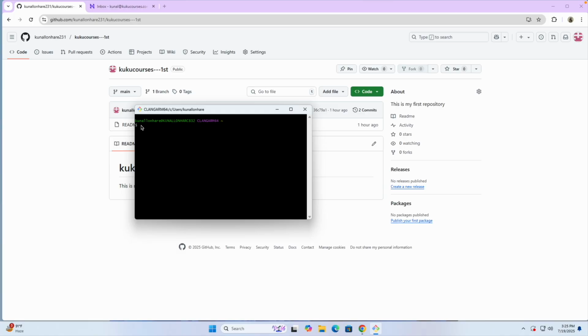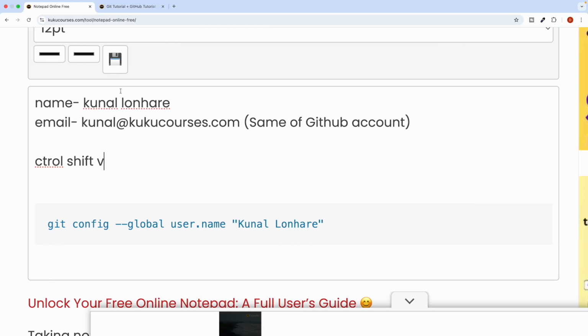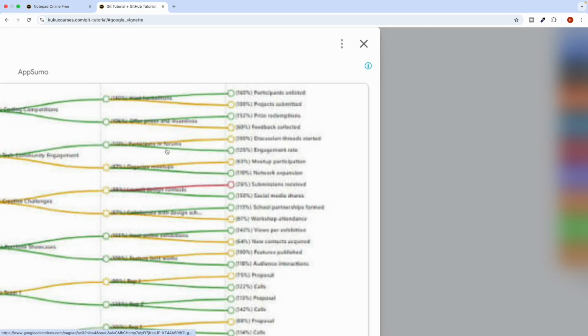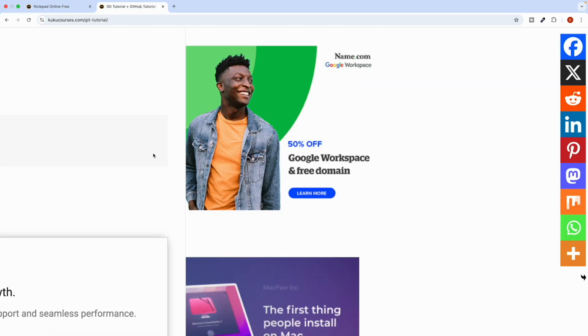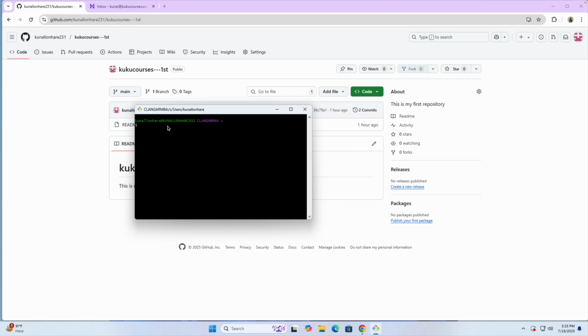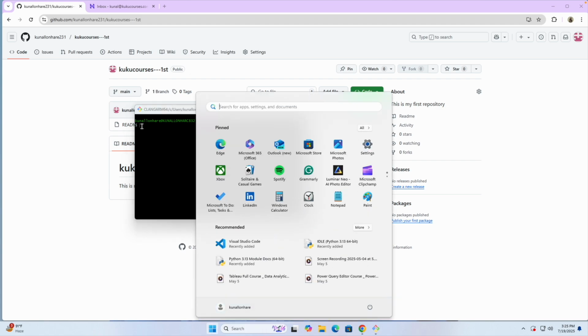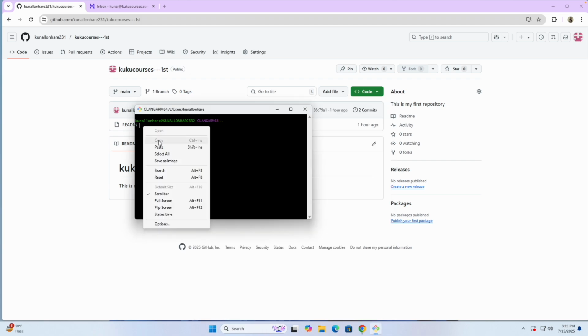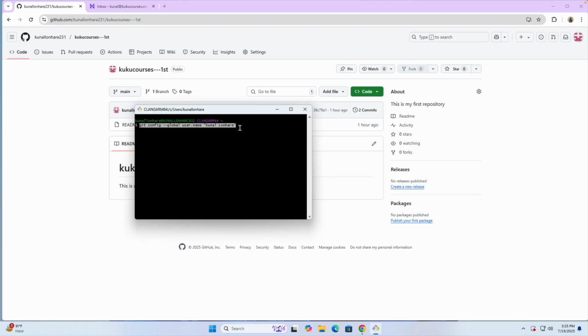Or you can do one thing, you can just write it manually, the same command which we have provided you, git config --global. Or you can right-click here on the command and paste it like this. After you have done this, you can click on the enter button.